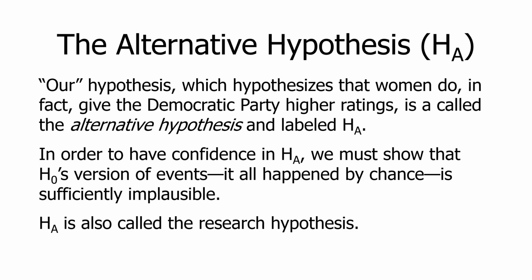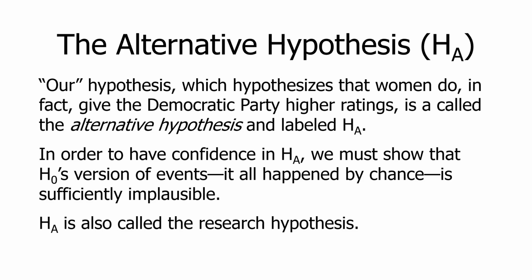In order to have confidence, we say we have a theory based on the gender gap, and we were expecting women to have higher ratings of the Democrats than males, and so we think the difference is produced by a systematic process. In order to have confidence in the alternative hypothesis, we must show that H0's version of events, the null hypothesis's version of events, that it all happened by chance, is sufficiently implausible.